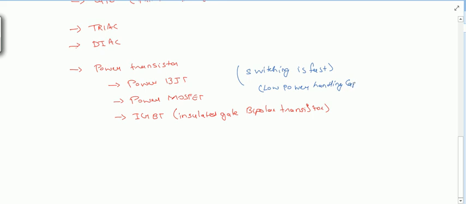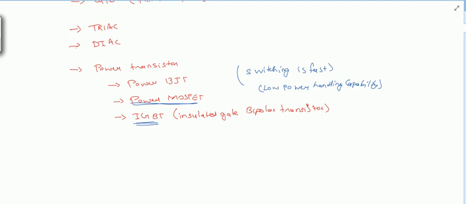They will be used where high switching speed is more of a priority. In the case of choppers, we will be using power BJT and MOSFET devices, and if we want both the advantages of BJT and MOSFET, then we will be using the IGBT. The power MOSFET is the